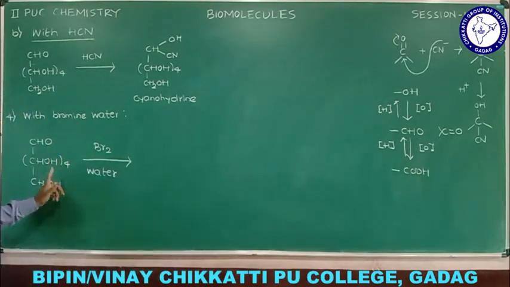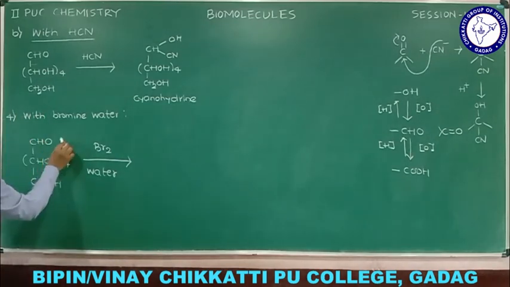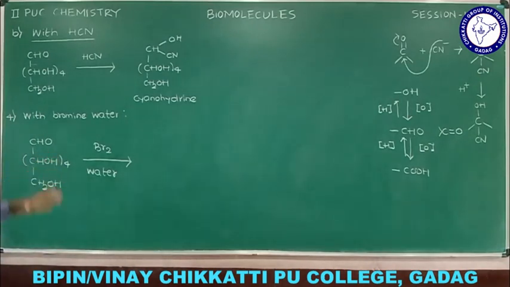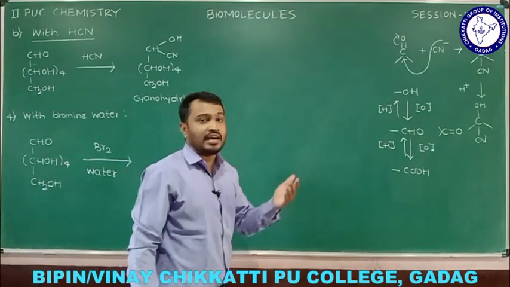Now we'll come to this one. Since bromine water is an oxidizing agent, it has to oxidize the given compound, glucose. The functional group is aldehyde, and we know aldehyde on oxidation gives carboxylic acid.